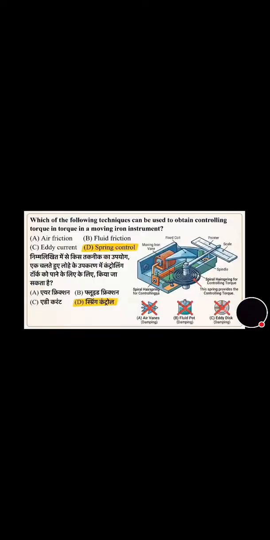Now move towards the last question of the video. Which of the following techniques can be used to obtain controlling torque in a moving iron instrument? And its correct answer is option D, that is spring control.